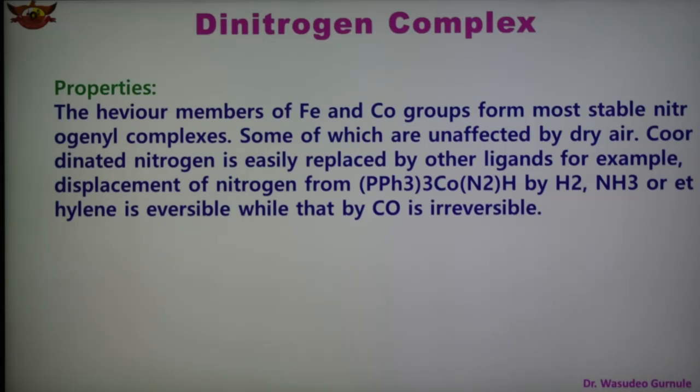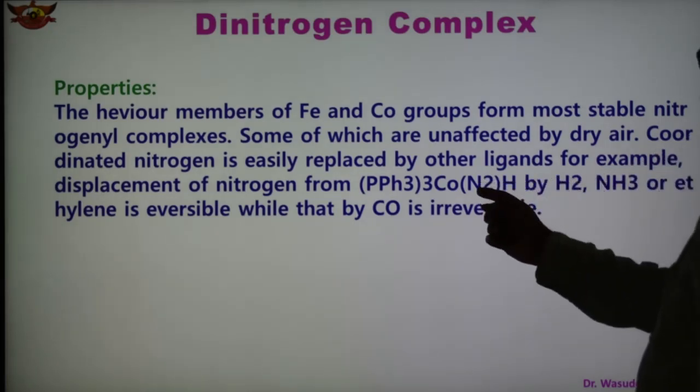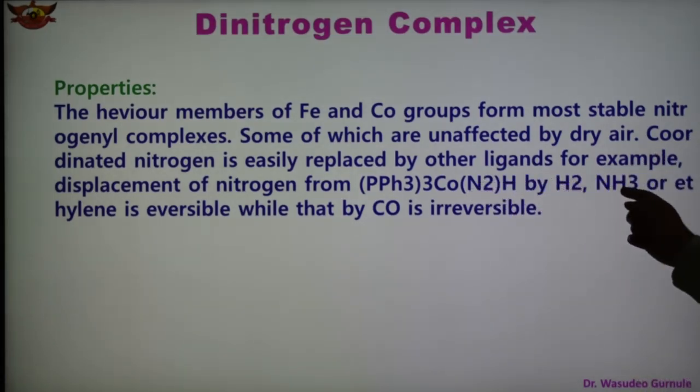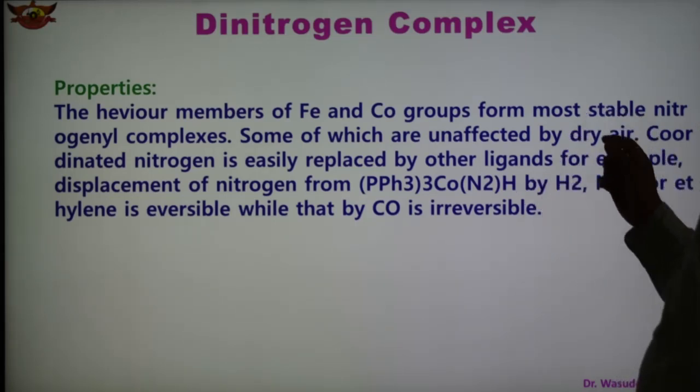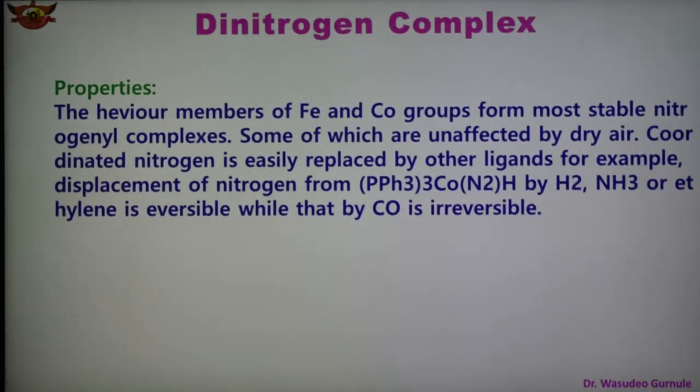For example, displacement of nitrogen from this complex by hydrogen, NH3 or ethylene. Replacement with this is reversible while that with CO is irreversible. So depending upon the ligand there is a replacement. These are the properties of this important compound, the dinitrogen complex.